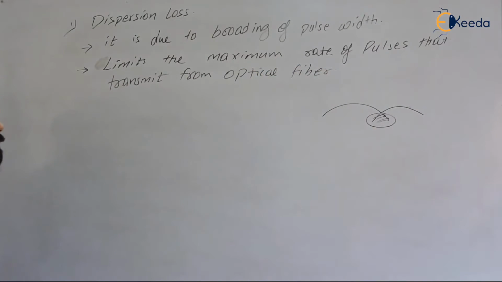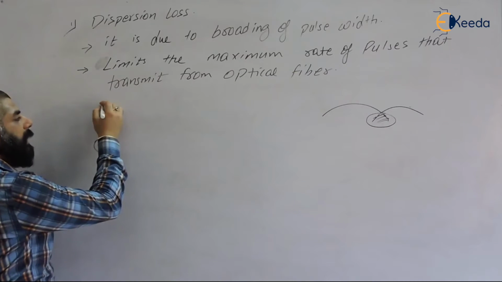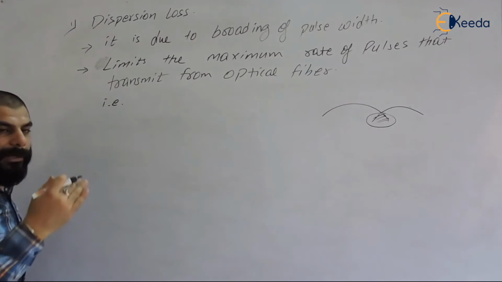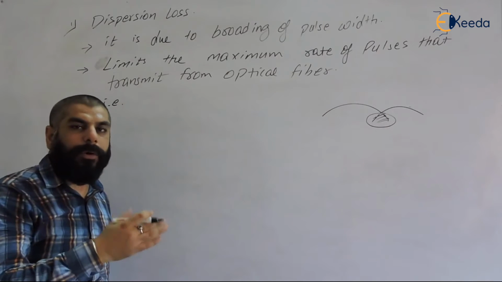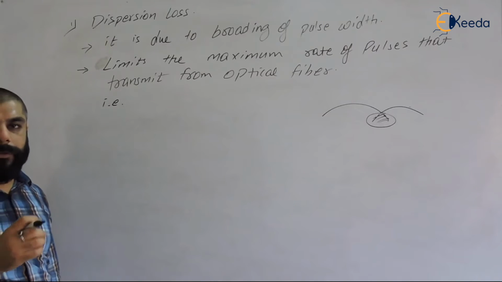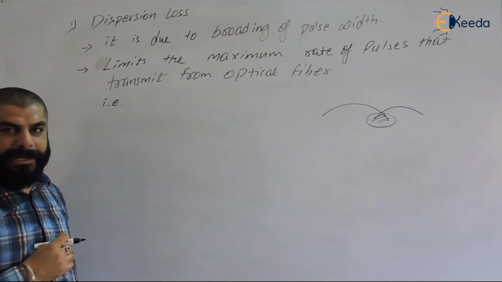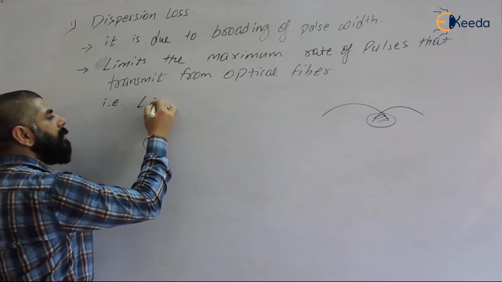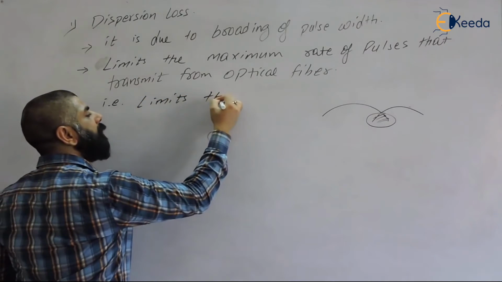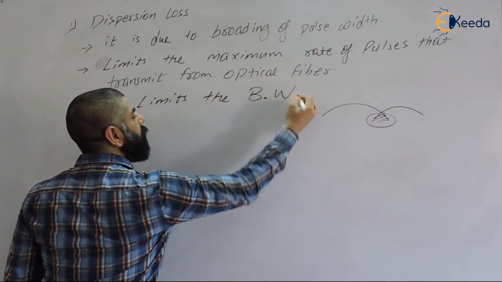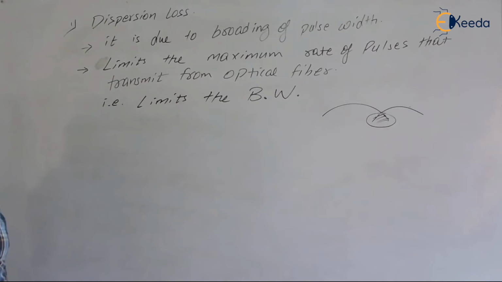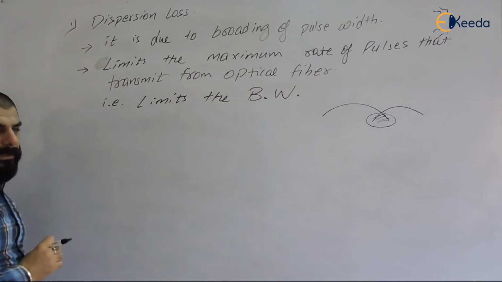In short, it limits the bandwidth, the maximum rate of signal that can be transmitted. So bandwidth is not infinite due to dispersion loss.